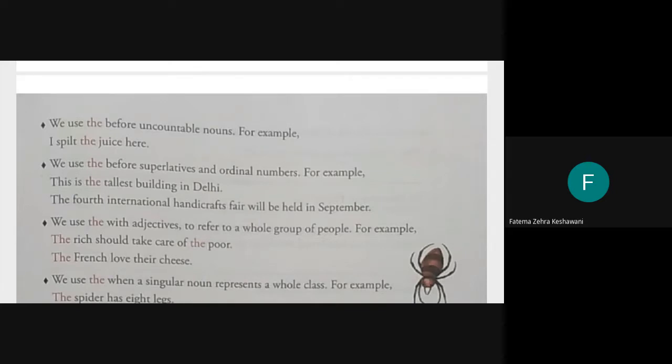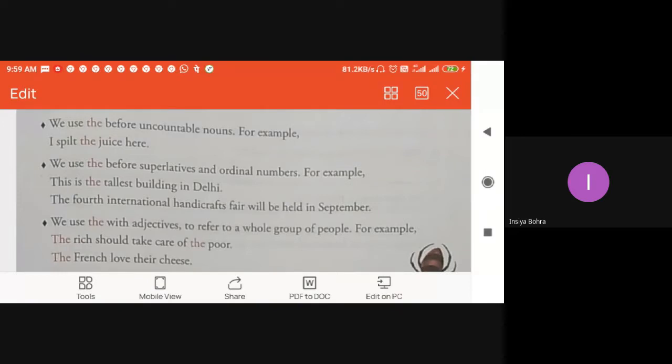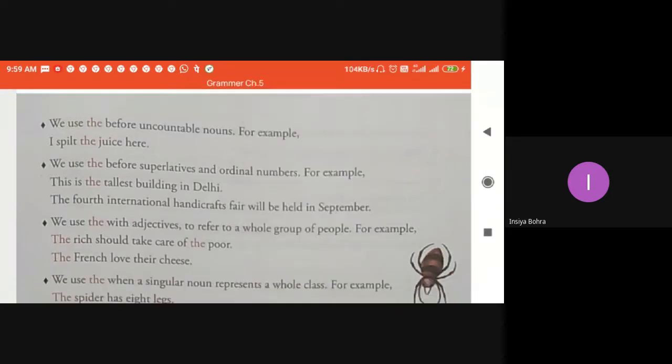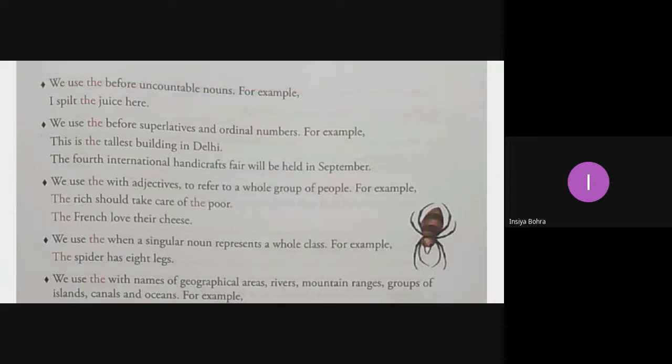We use the article the before uncountable nouns. Okay, can we proceed? Yes, sir. Okay, let's go forward. See the next thing. We use the, that is the article the, before superlatives and ordinal numbers. So yesterday also we came across the superlatives and ordinal numbers, and ma'am cleared this thing with you, isn't it? Superlatives is related to what? It is related to degree of comparison.